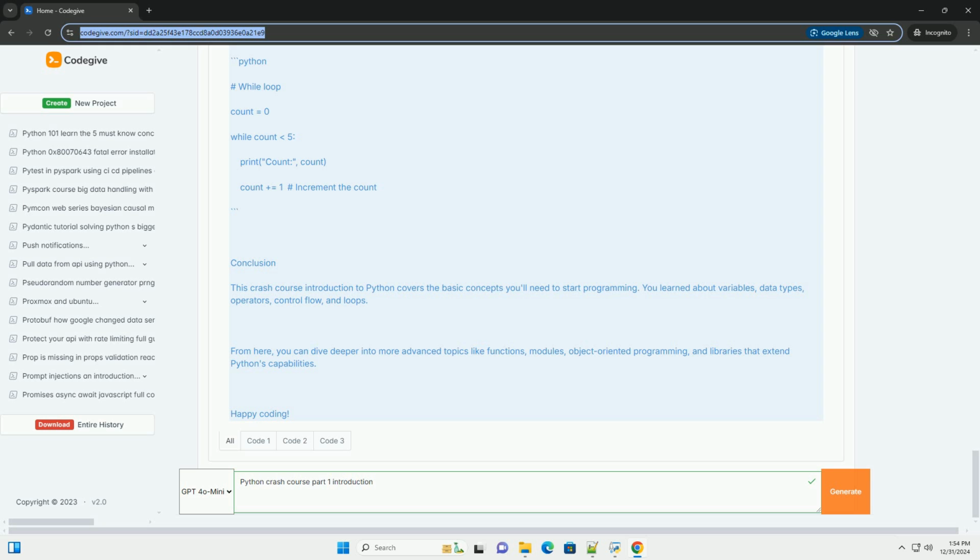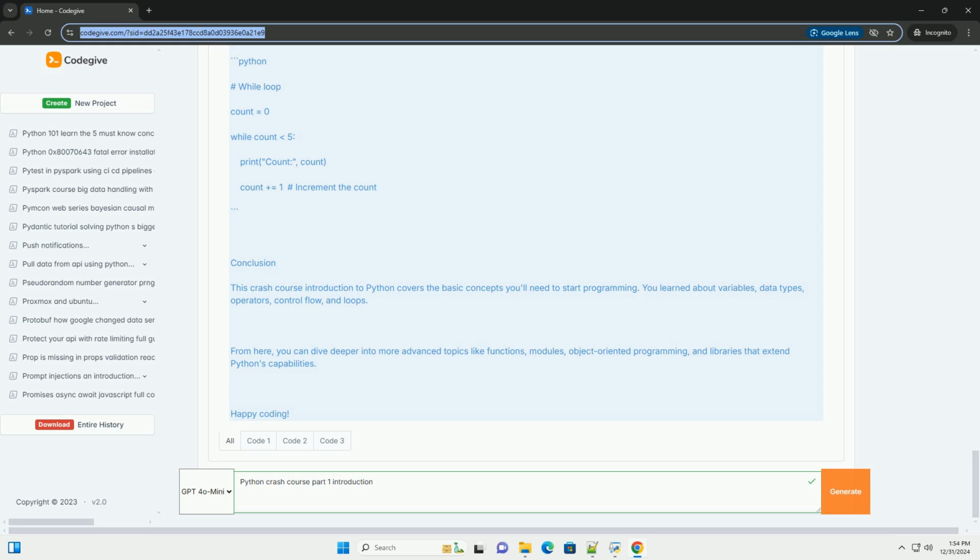3. Basic syntax. In Python, you can write code in a file with a .py extension. Here's a simple example of Python code. print("Hello, World!") This code prints Hello, World! to the console when executed.